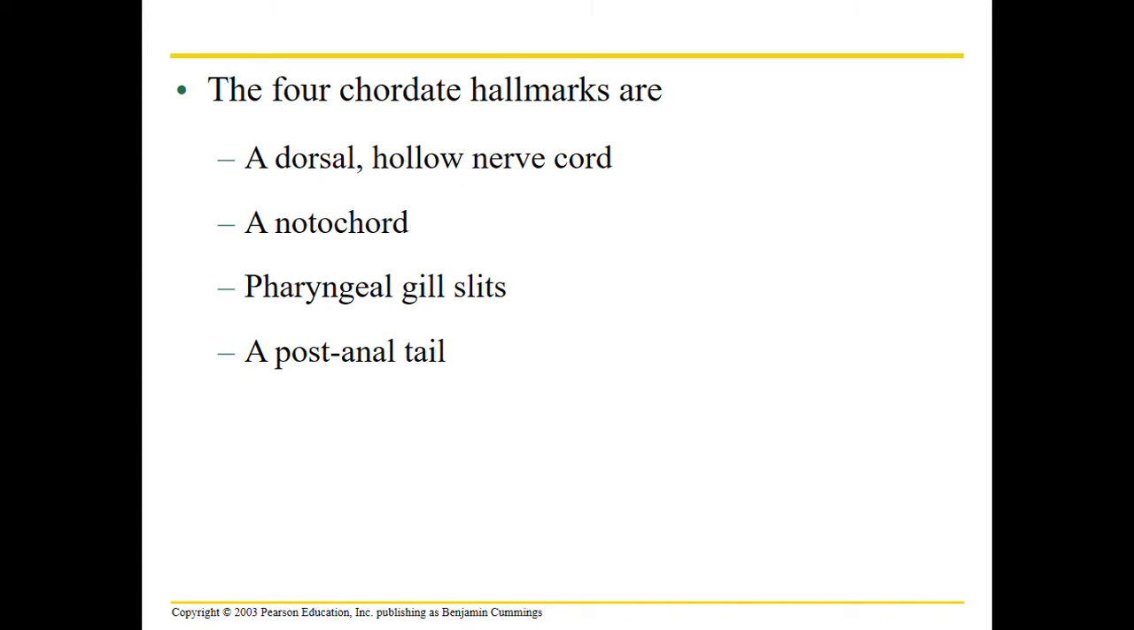Then we have these pharyngeal gill slits. In the womb, we all had gills. We all had gill slits in the womb. And what those do is they fuse as we develop into part of our larynx, our hyoid, our inner ear bones. But when we are in the womb, we do have pharyngeal gill slits. And then lastly, a postanal tail. We have our tailbone. It's less prominent than other animals, but it's there.